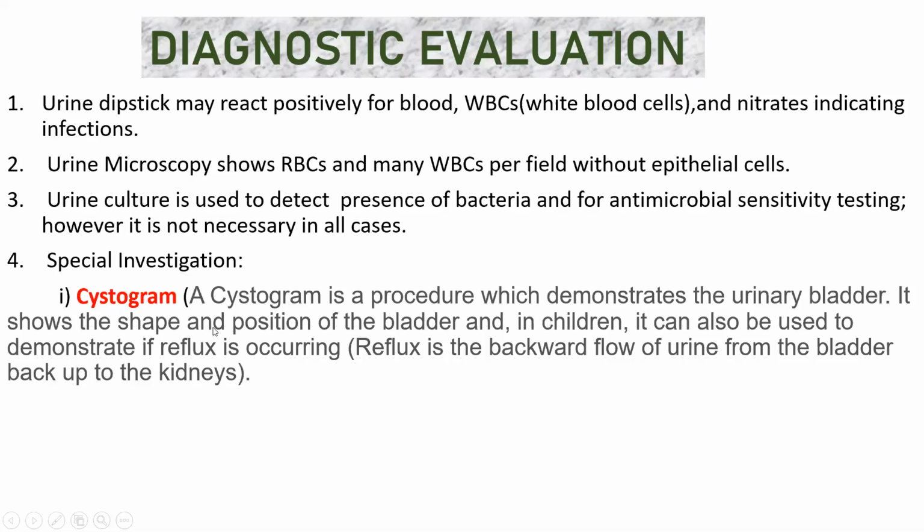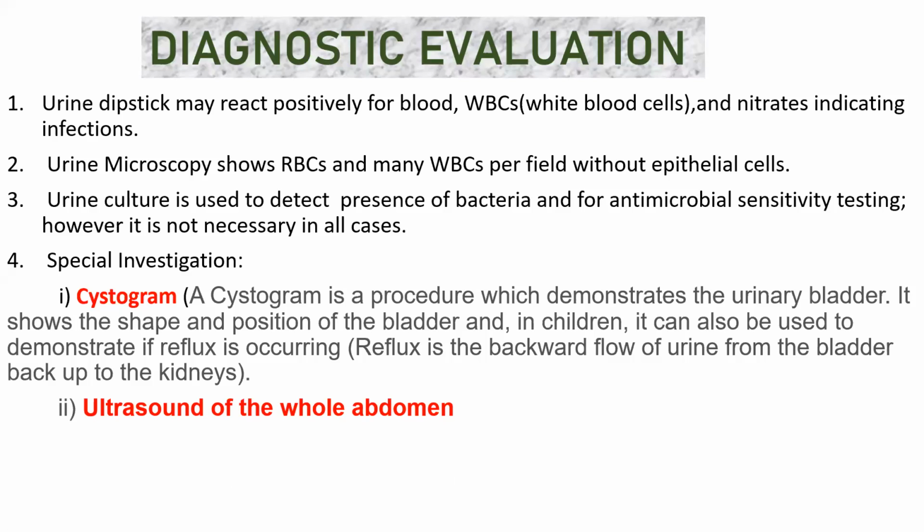If you do cystogram, it will show the shape and the position of our bladder. And in children, it can also be used to demonstrate if reflux is occurring. Reflux means backward flow of urine from the bladder. From the bladder, it was supposed to flow to the urethra, isn't it? But it won't flow. Instead, it will reflect backward to the kidney. This is the special investigation that you can also do in order to diagnose urinary tract infection patients.